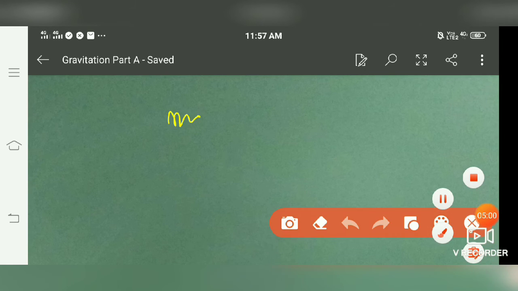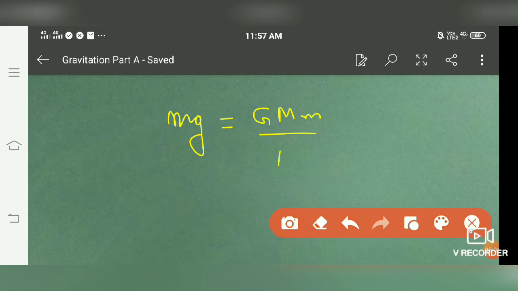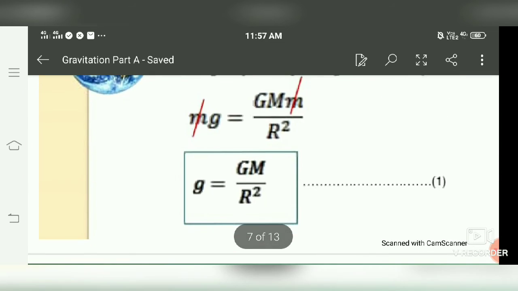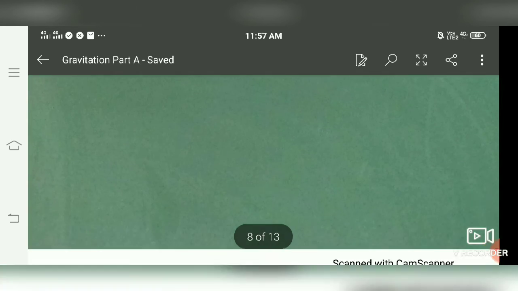In that case we have mg equals this value. This small m gets cancelled. We get the small acceleration due to gravity g equals capital G capital M by capital R square, where capital R is the radius of the earth, capital M is the mass of the earth, and capital G is the universal gravitational constant. So this is the relation between small g, gravity, and capital G, the gravitational constant.